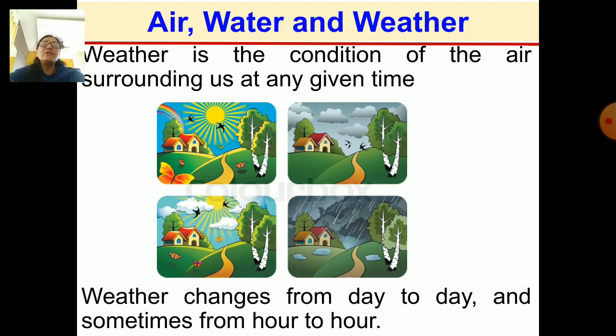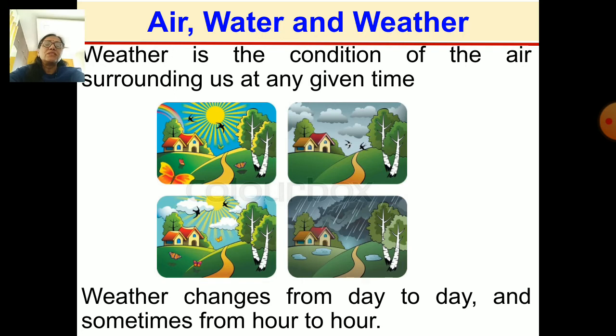You can feel and see when the weather is windy, rainy, sunny or cloudy. You can feel that suddenly it may change.